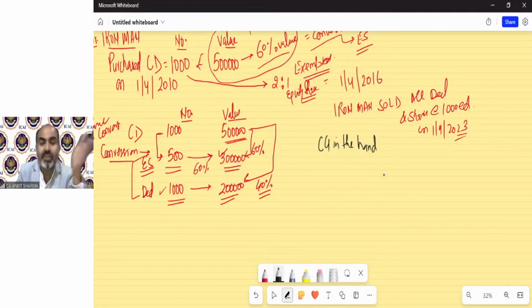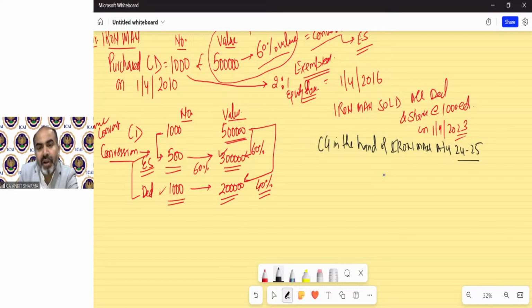Mr. A, then Mr. B, then Mr. C. In this case, there is no exempted capital gain of that kind in which assessee changes. Ownership remains with Mr. Iron Man, but the nature of asset has been converted. So capital gain in the hands of Iron Man, he is the previous owner, he is the assessee, there is no change, for assessment year 24-25.